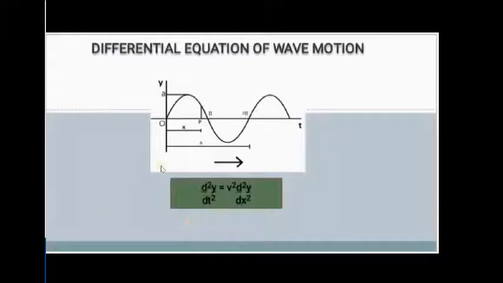First of all, consider a plane progressive wave traveling from left to right. The displacement y of the wave motion is usually written as y is equal to a sine omega t minus phi.